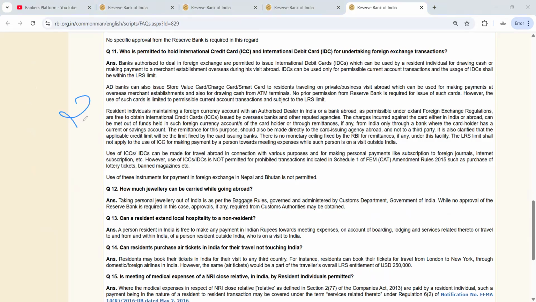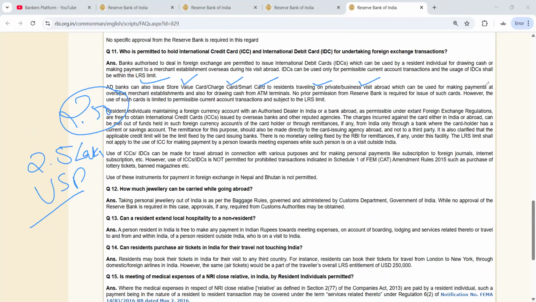That is 2,50,000 dollars, 2.5 lakh USD. This is the LRS limit. So the transaction should be within the limit. Okay. So an AD Bank can also issue stored value cards, charge cards, smart cards, and cards other than for travelling on private buses, business visits abroad, which can be used for making payment. So these things can be given, but it should be within the LRS limit.